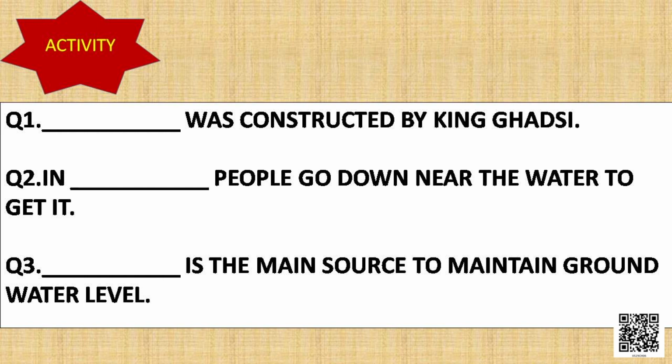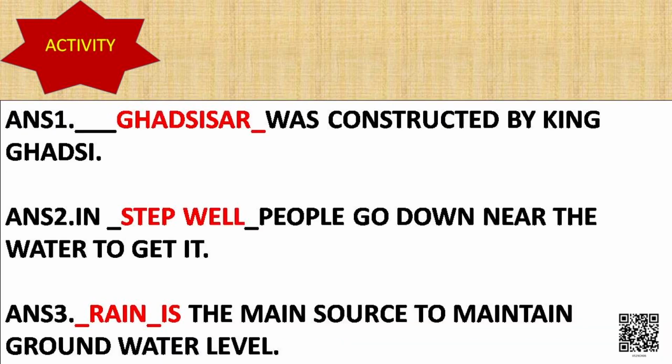Let me reveal the answer before you. Answer number 1 is Ghatsi Sar, was constructed by King Ghatsi. Then answer number 2, in step well people go down near the water to get it. Then answer number 3, rain is the main source to maintain groundwater level.